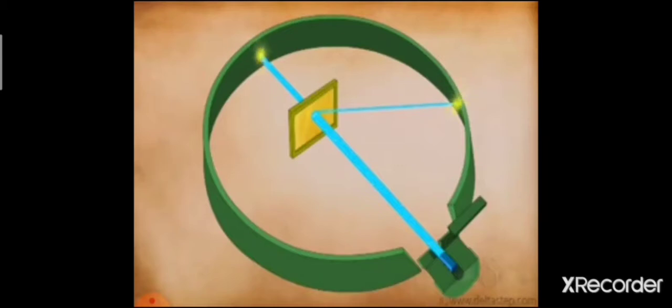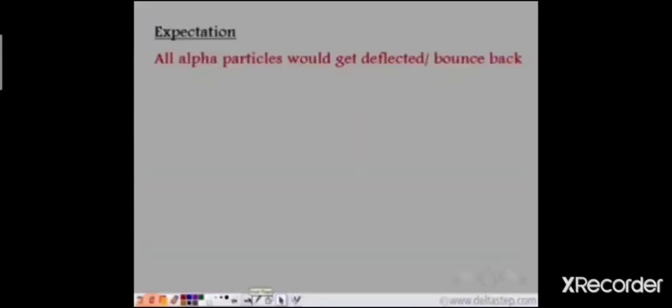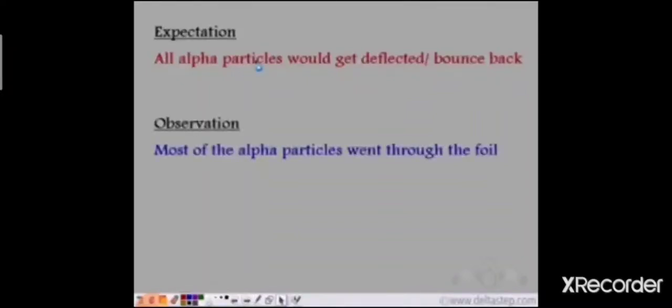So when he performed the experiment, he was expecting that all the alpha particles would get deflected or bounce back, since Thomson had said that the atom is a solid positive sphere. If it is a solid sphere, he expected that all the alpha particles would be deflected.